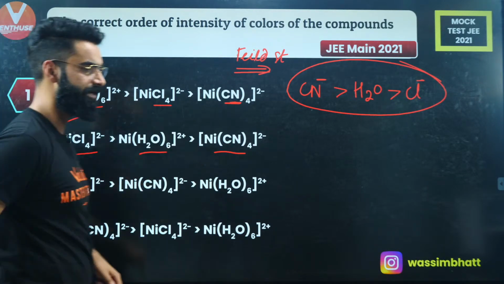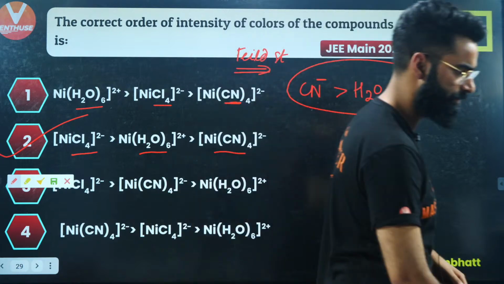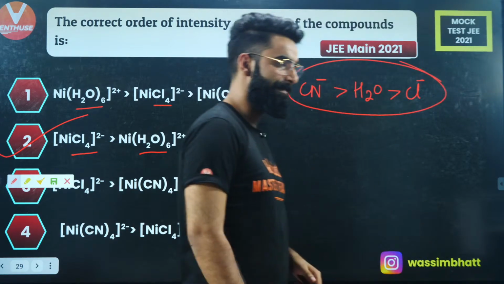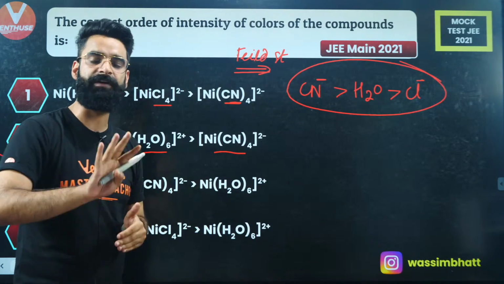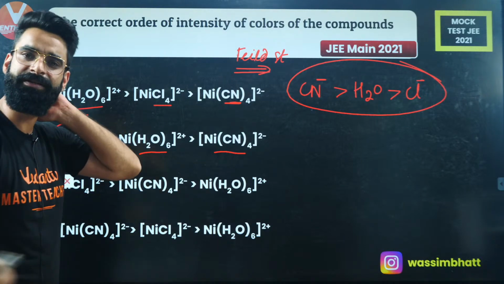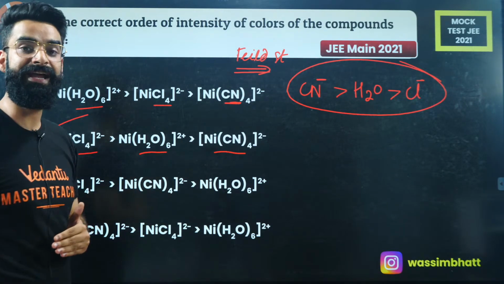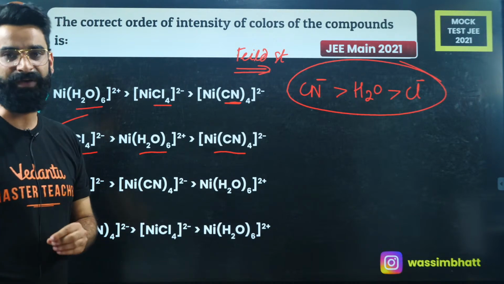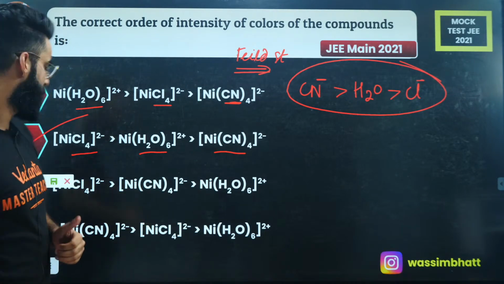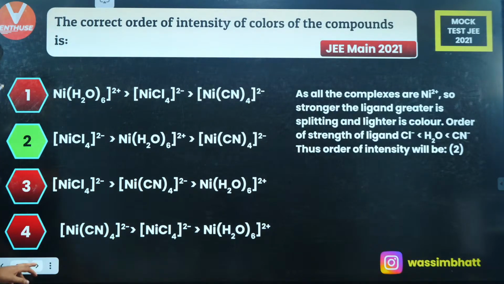Question is done and dusted. A very simple conceptual question. Wherever splitting is maximum, intensity of color will be less. Remember this in short. And splitting will be maximum where the ligand has the maximum field strength. Perfect. Let's move on to one more question then.